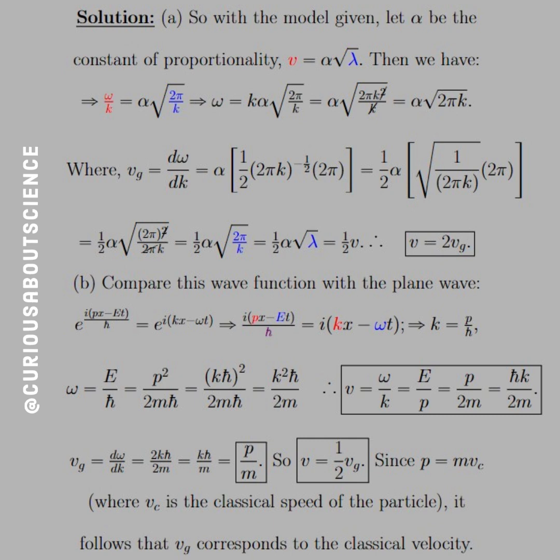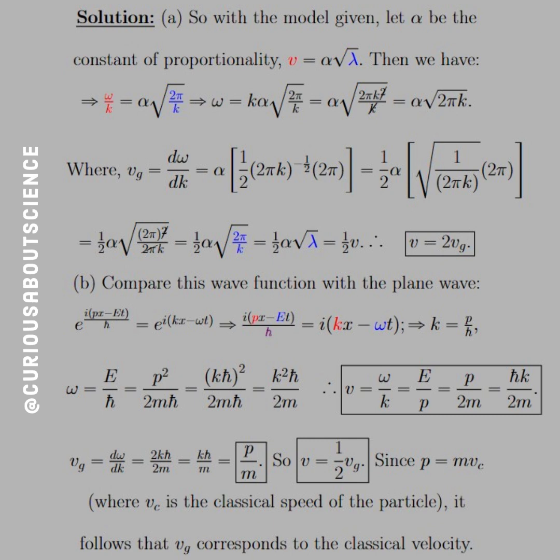So the group velocity, again d omega dk, we take that derivative, we get a factor of 2 from the chain or product rule. That simplifies to k h bar over m, which is equal to p over m. Okay, so again, this shows that v is equal to 1/2 v g.